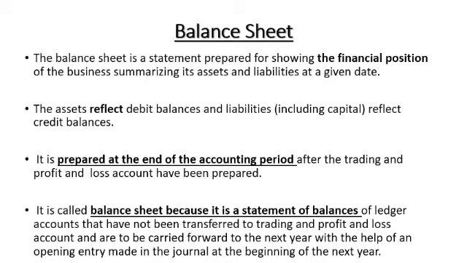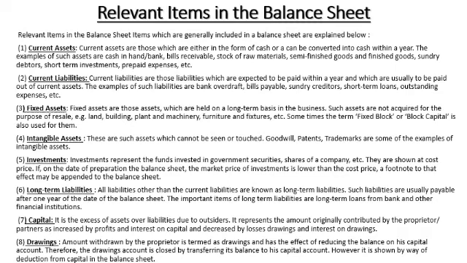It means the balance sheet provides the data to make the closing entry as well as the opening entry. The balance sheet forwarded to the next year and the entry made on that is called the opening entry, and the balance sheet at the end of one accounting period, the entry made on that basis, is called the closing entry. So now, the relevant items in the balance sheet: generally we have the major heads on the liability side,